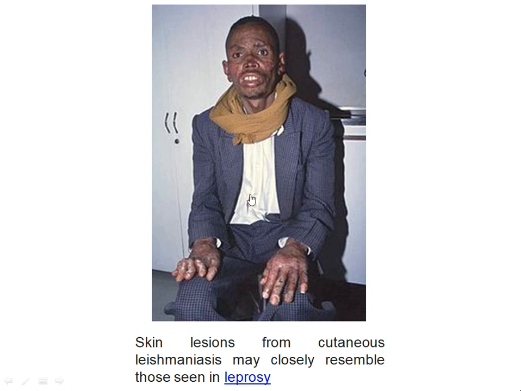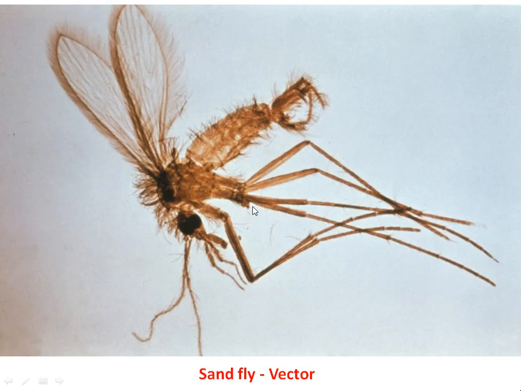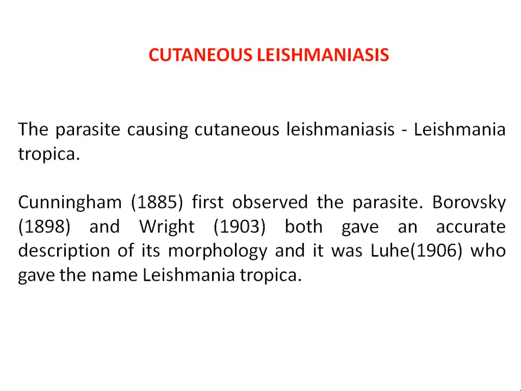It is a skin infection caused by a protozoan, Leishmania donovani, or the other species, that is Leishmania tropica. This slide shows the vector, that is the phlebotomine sandfly, which acts as a vector in transmitting the disease-causing agent, that is Leishmania tropica. The parasite causing cutaneous leishmaniasis is Leishmania tropica.